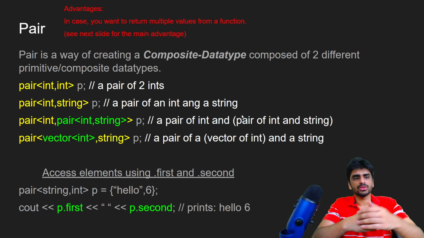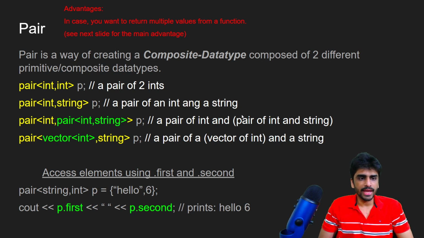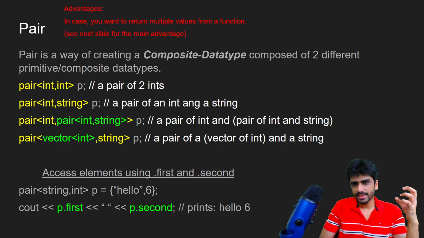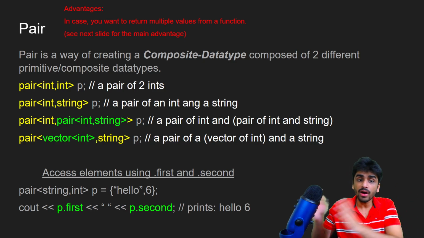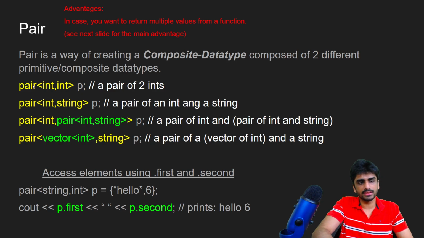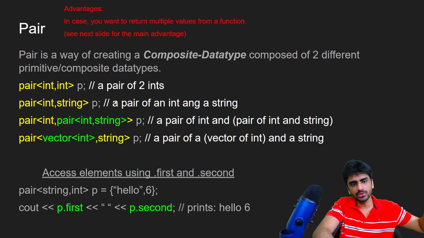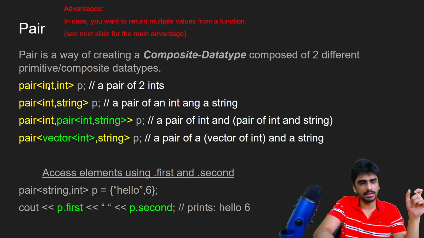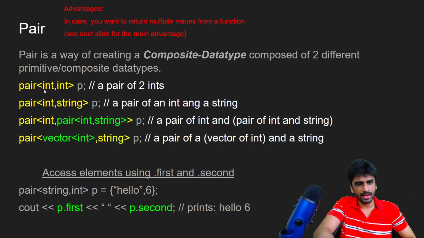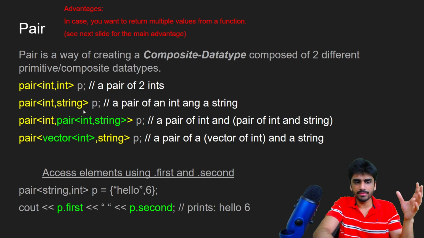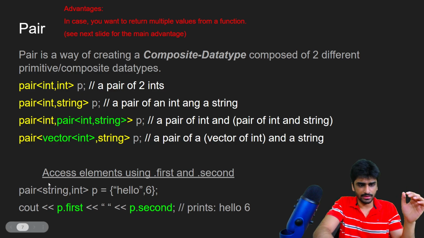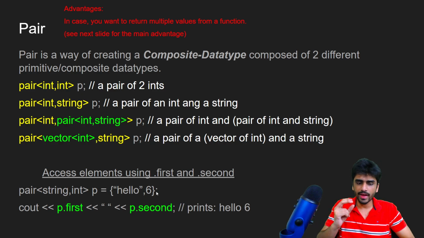Okay, so now let's talk about pair. Pair is a way of creating a composite data type that is composed of 2 different primitive or composite data types. Let's say I want a data type that is composed of 2 integers, so I can keep it like pair int int, and it is a pair of 2 integers. Here I have pair int string, a data type that contains an int and a string. And here you can see pair string int, that means I have a string and also an integer, and I can store the value like this: hello comma 6. So I have 2 values in a single variable.